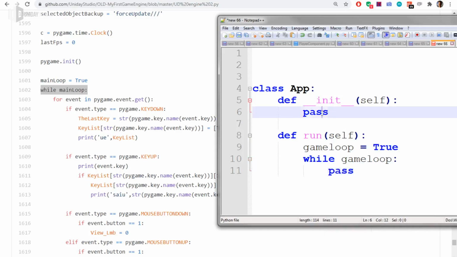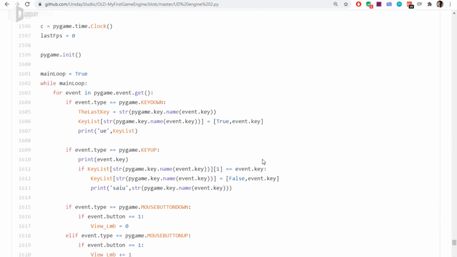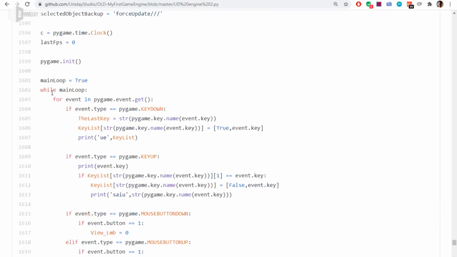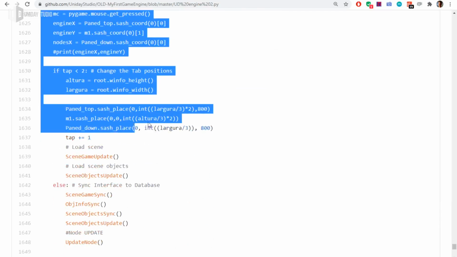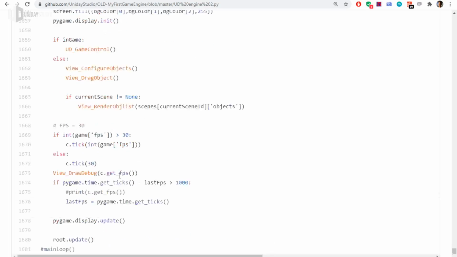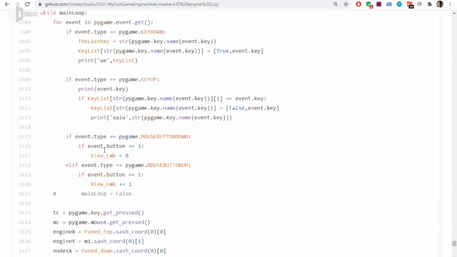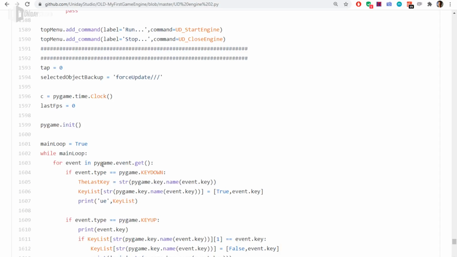Okay, and this class could initialize the window. That could be another class that does the tkinter and Python pygame stuff. I don't know, but anyways, this is weird, this is bad. There's a huge while loop here that I don't even understand what is going on. That's bad, it's way bad.